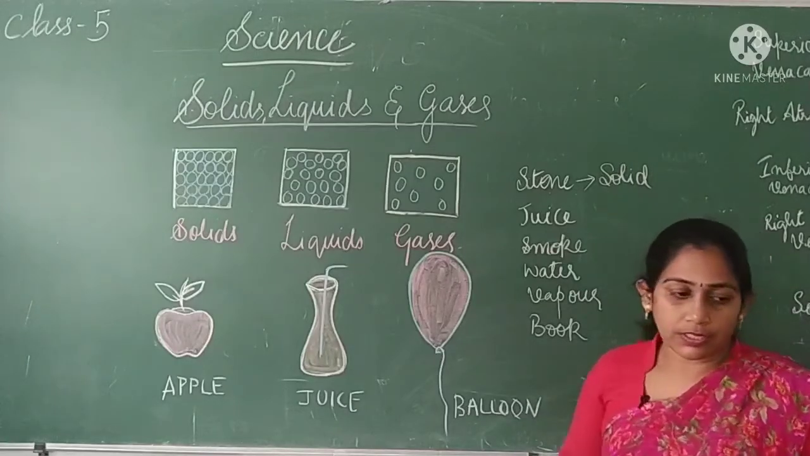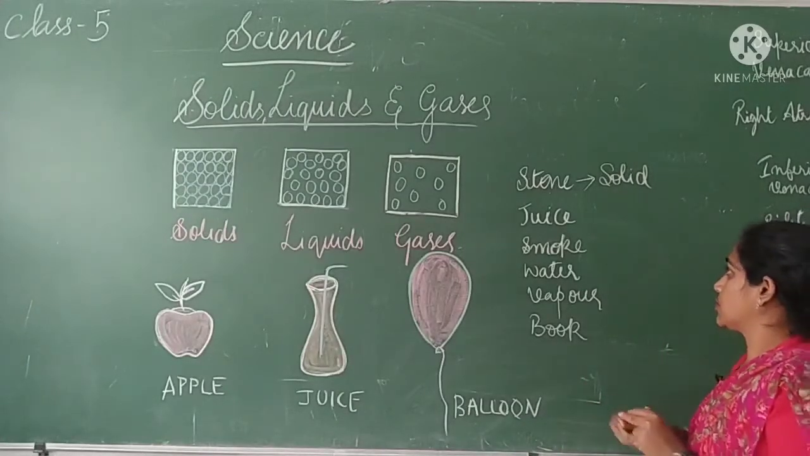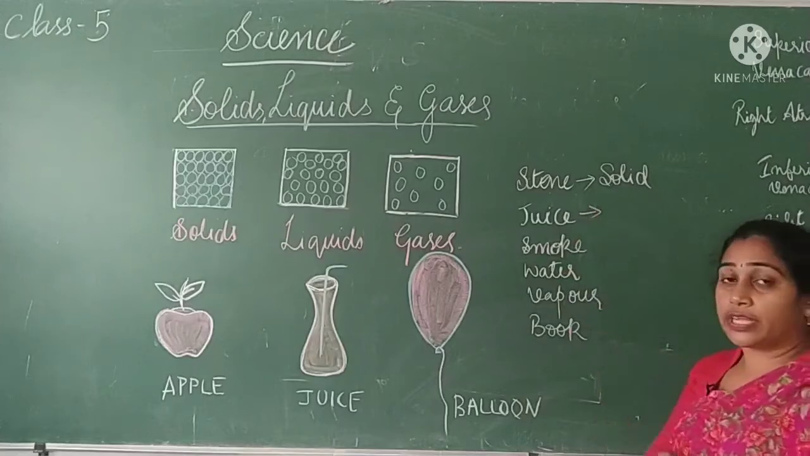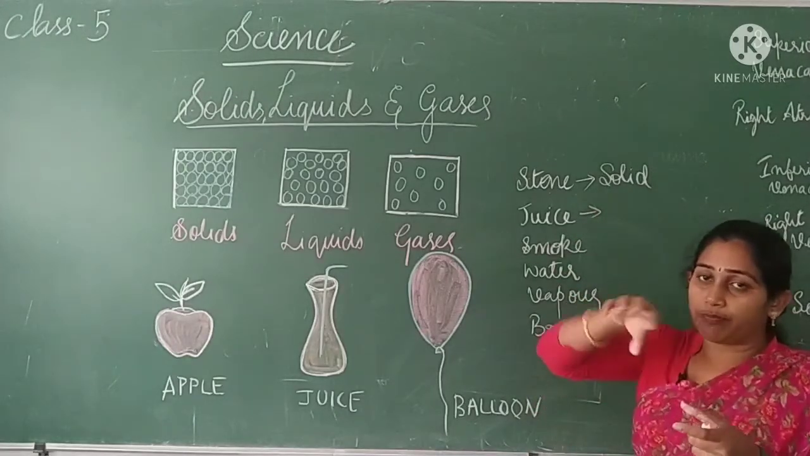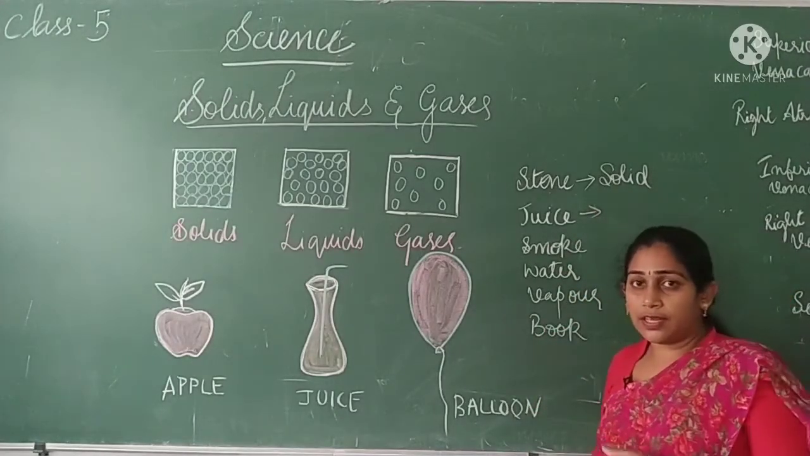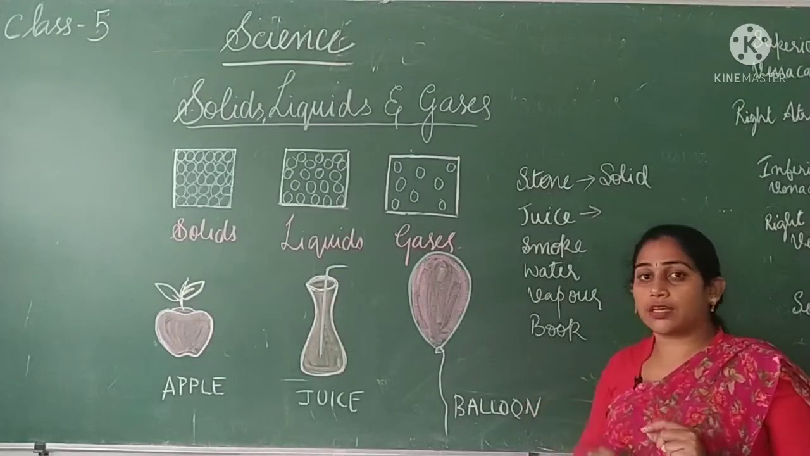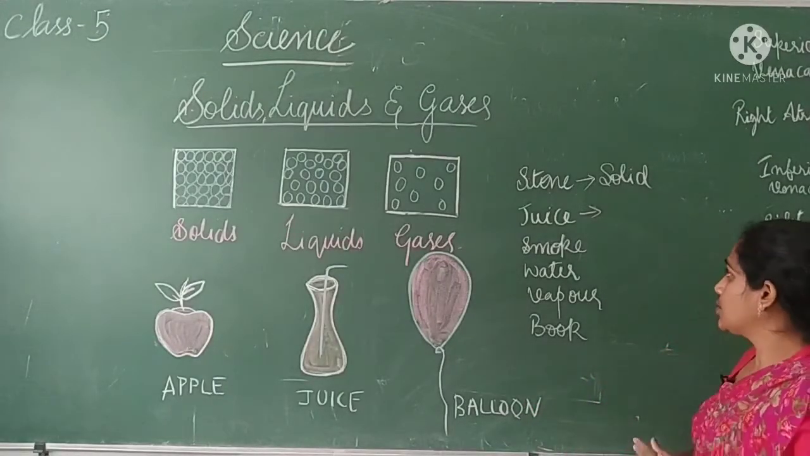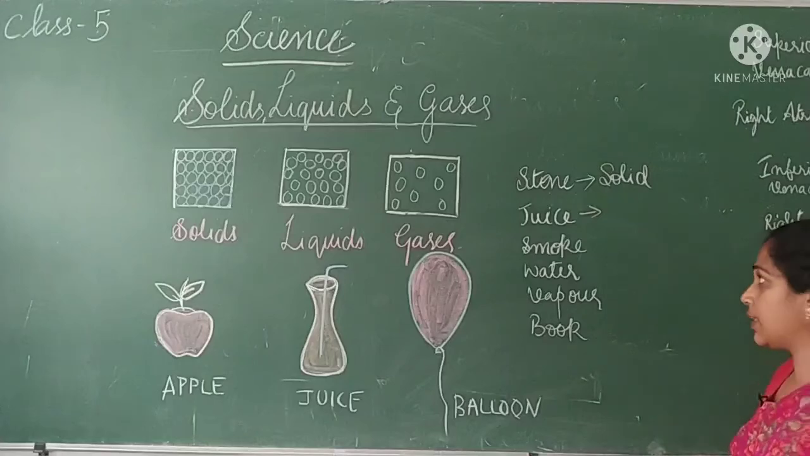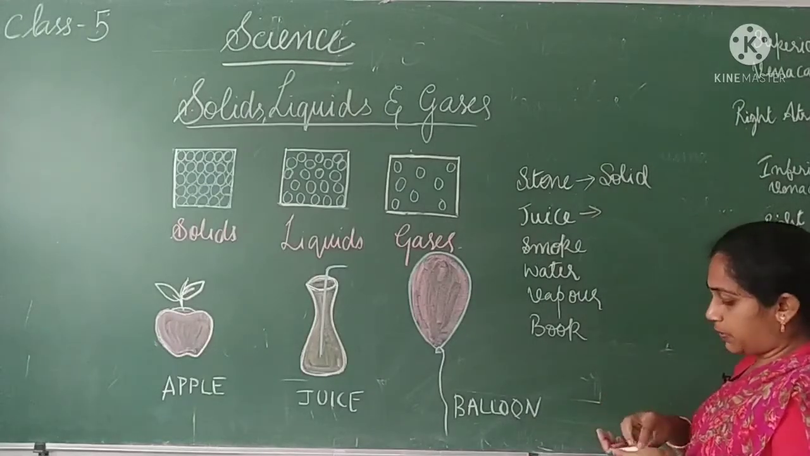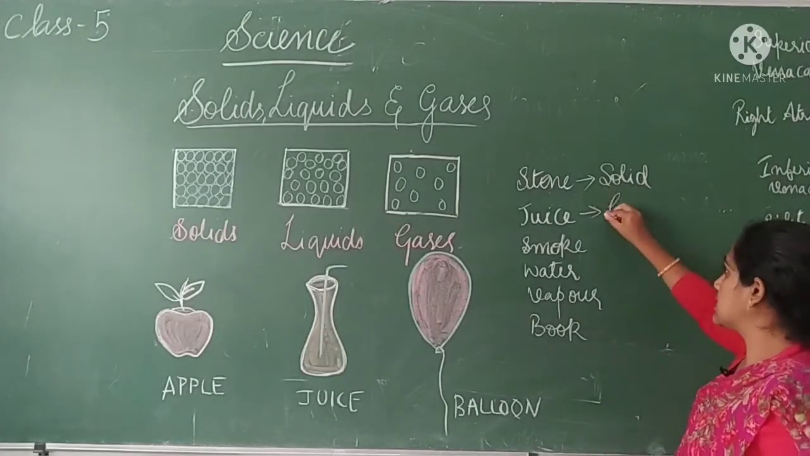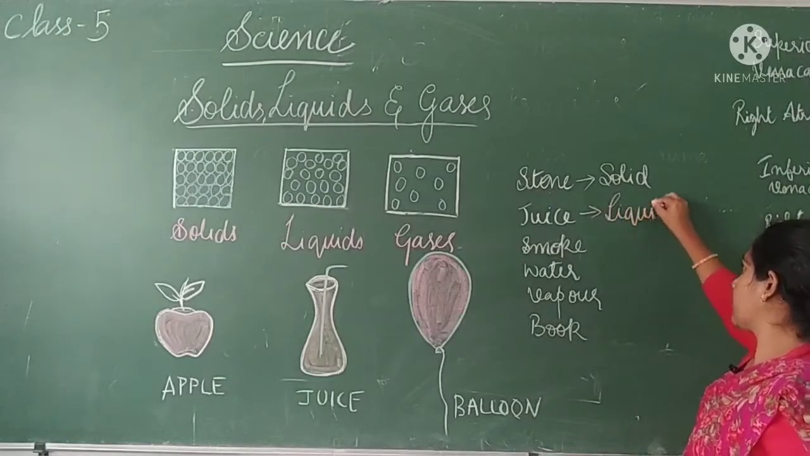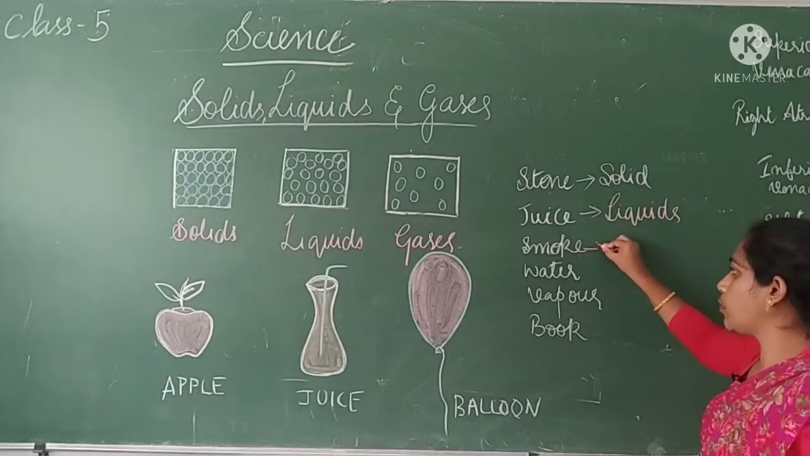What about the next one, juice? Juice, you can drink it. It can flow. You can pour it from one container to another container, and it will take the shape of the container, what you learned last year, right? If a material has properties like that, we call it a liquid. They are liquids.